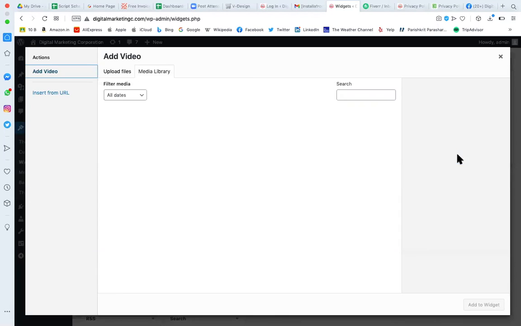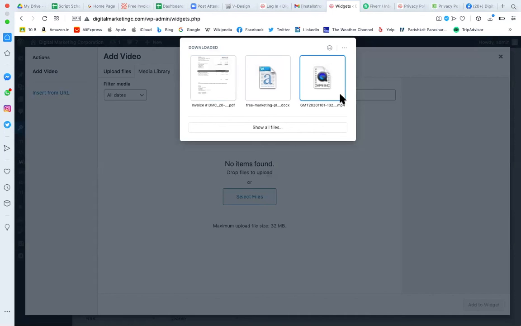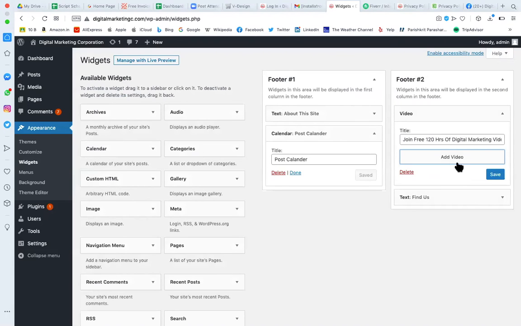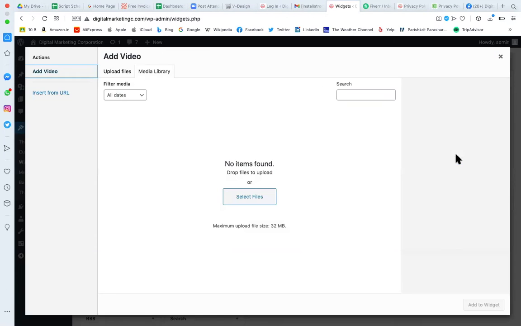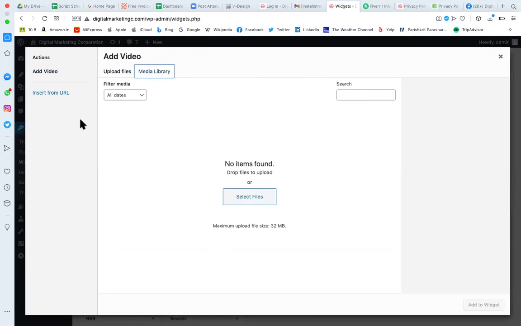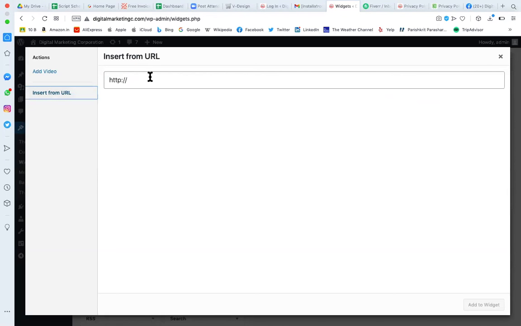Here you have to add the video. Either you can upload the video from your local system. You can click on select file; if the video is an mp4 video, I can select it and upload it. But I don't want to upload this way. I want to add it through the YouTube channel. So add video, upload file, media file, from URL. Here I want to give the URL of YouTube.